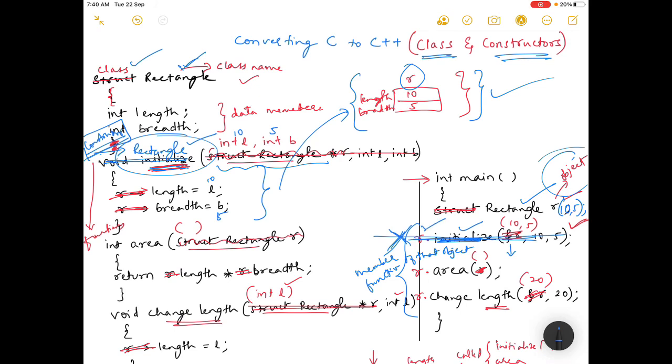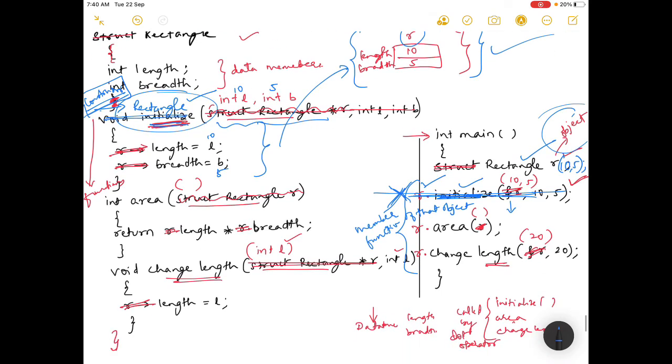Now this object r dot is itself calling the initialize function. Okay, so that part I had left at that instant, so please add that, it is not necessary also, fine.